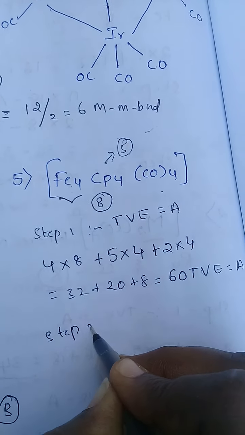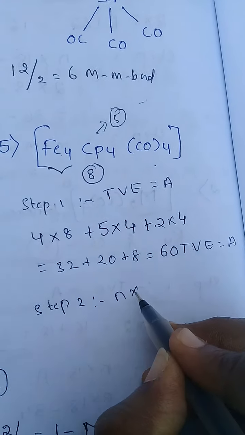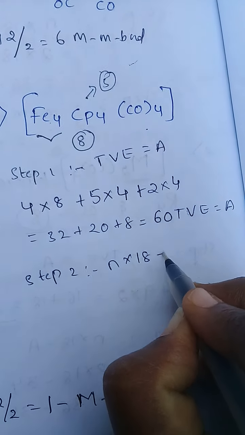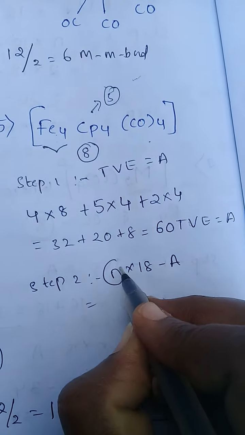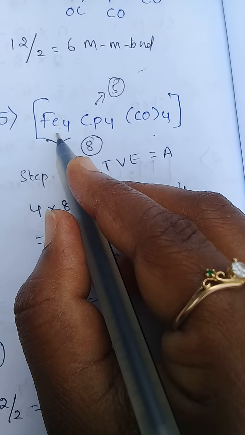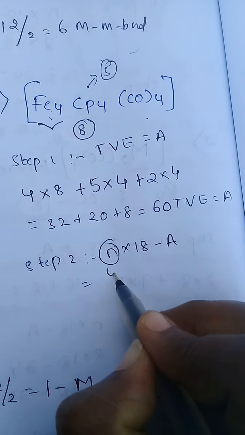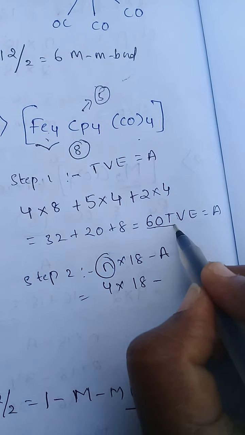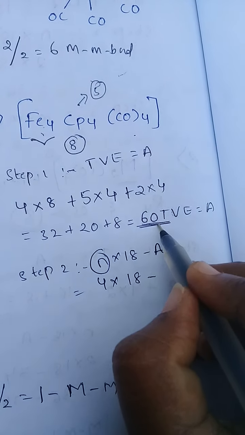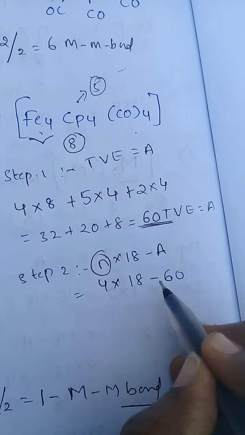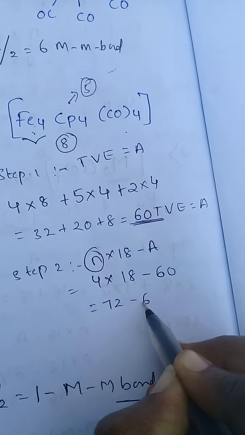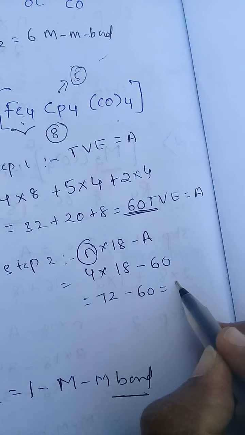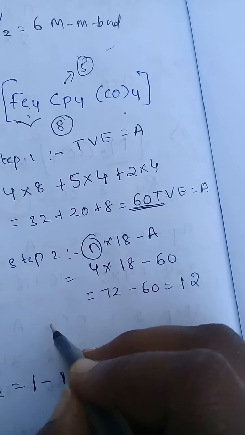In step 2, N into 18 minus A. N means number of metal atoms. How many metal atoms? 4. 4 into 18 minus A means total valence electrons. How many total valence electrons? 60. 72 minus 60 equal to 12.